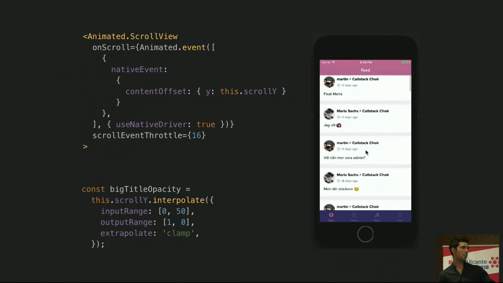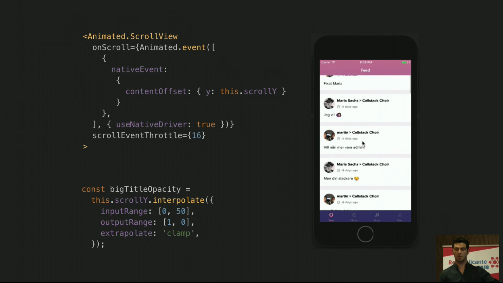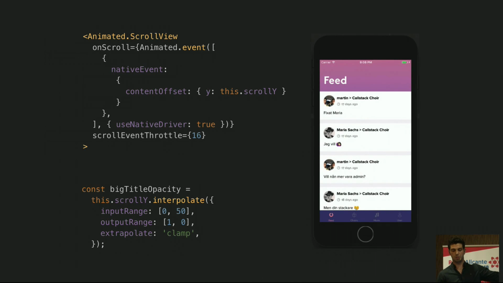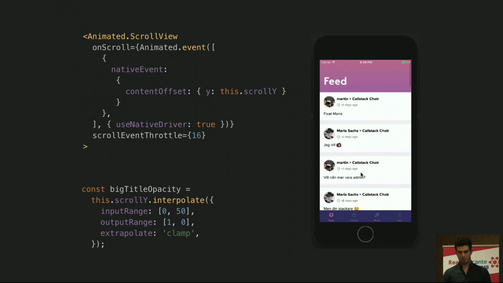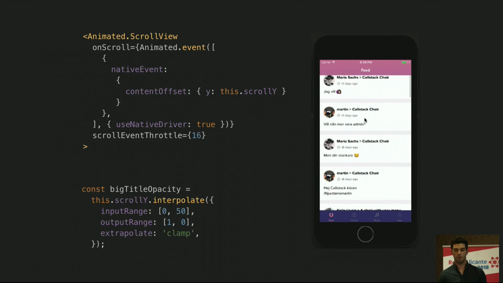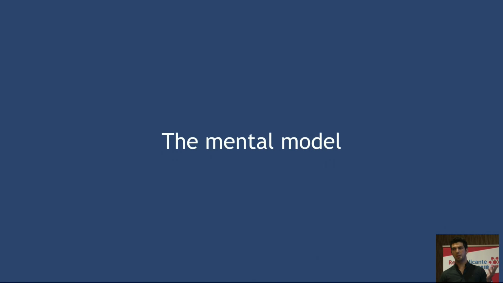Of course, we do that by applying some interpolations on the animated value that we actually bound to the event, as you can see below. This is the beauty of this approach, that we define all our different animations upfront and declaratively. So what does a scroll view have in common with a music player? Well, if you think about it, a scroll view is just a value, the scroll position, that changes over time, right? If we analyze the music player with the same model, the playback is also a number, the time progress, that changes over time.